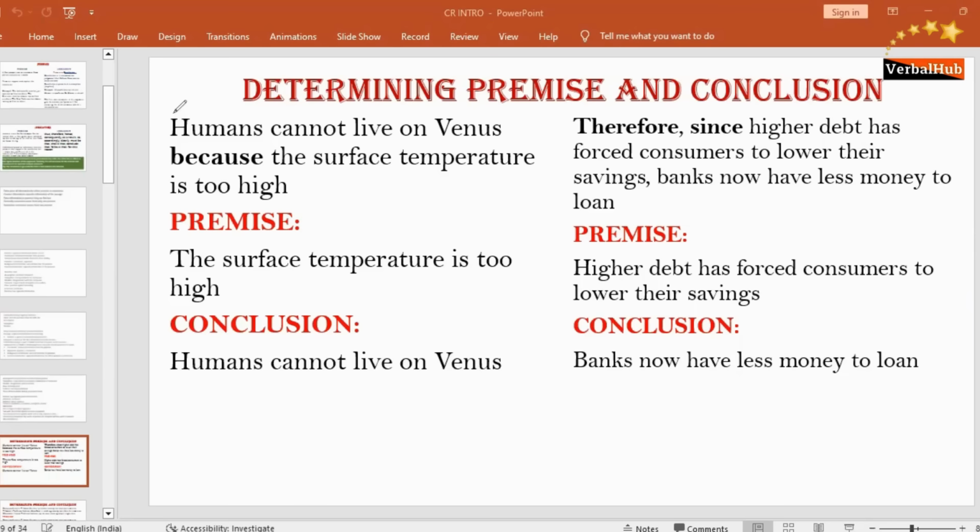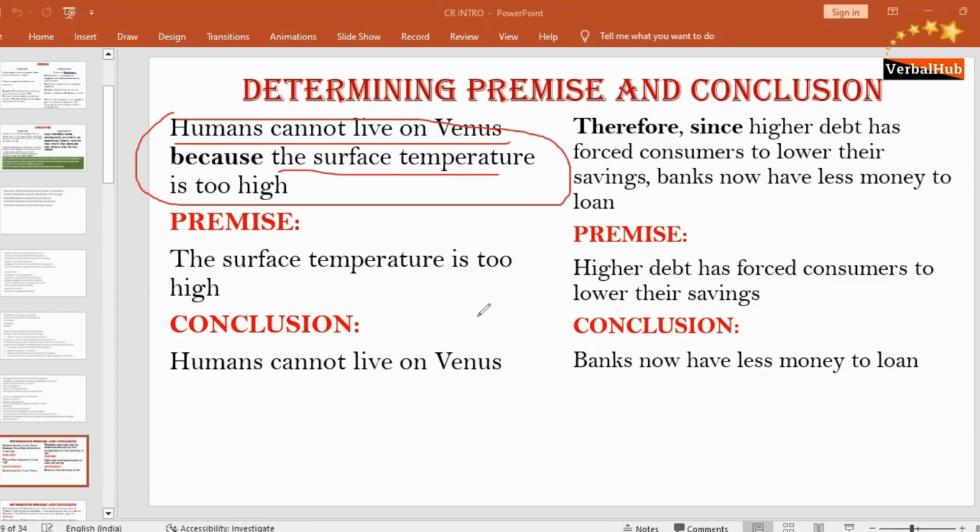For example, this is an argument. This is your conclusion. This is your premise. Individually, they are premise and conclusion.